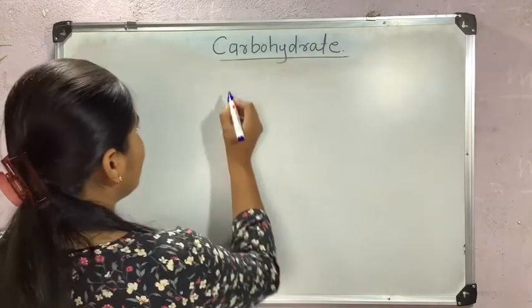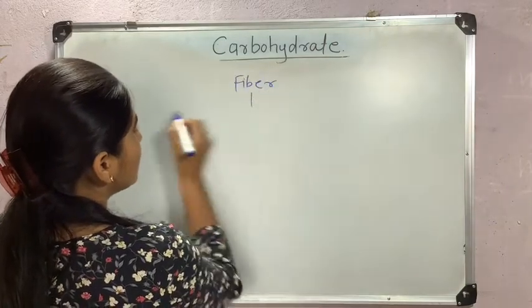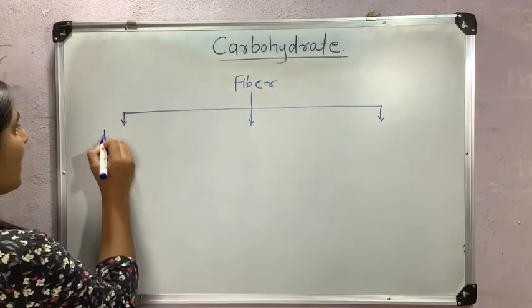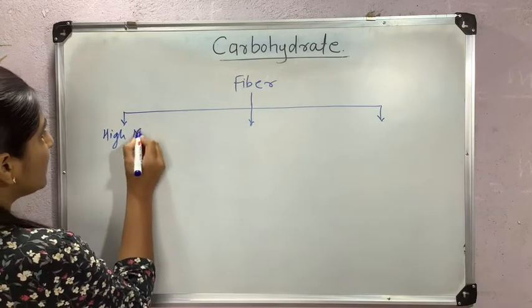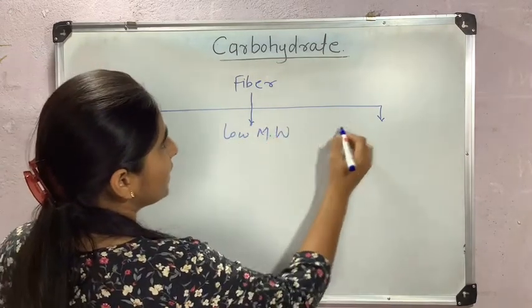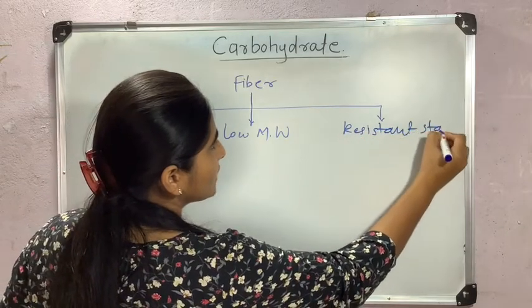I will draw here a tree diagram of fiber classification. These are three types of fibers. First is high molecular weight fibers. Next is low molecular weight fiber, and last one is resistant starches.